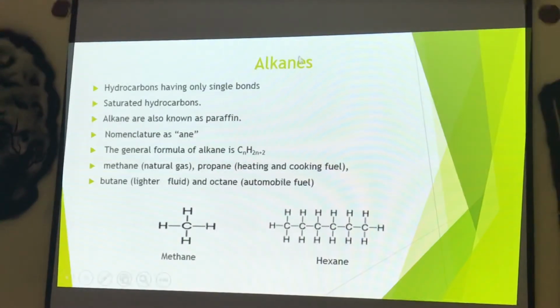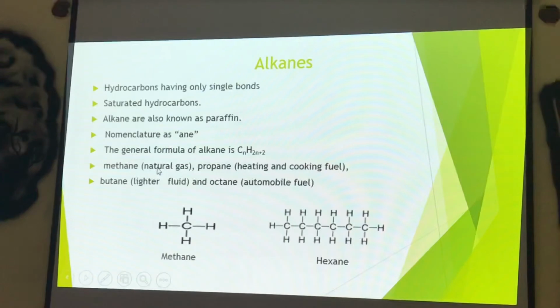For alkane, as you can see, the final three letters are what? ANE. So methane, the next will be ethane, propane. It depends upon the number of carbon atoms. The general formula for this is CnH2n+2. Methane has how many carbon atoms? 1. How many hydrogen atoms? 4. So C1H(2 into 1 plus 2), so we get CH4.